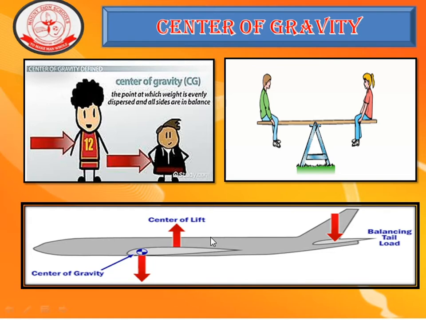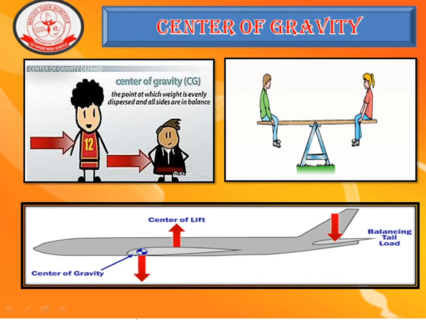In a correctly loaded plane, the center of gravity is in between the front and rear landing gears. The weight acts downwards at the center of gravity and the normal forces act upward at the front and at the back landing gear. The balance point is very important during flight because of its effect on the stability and